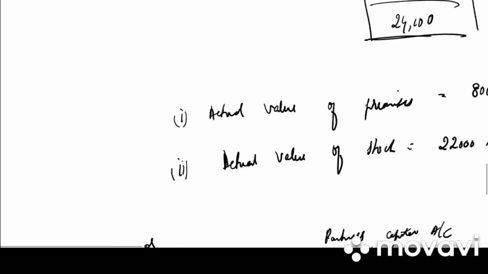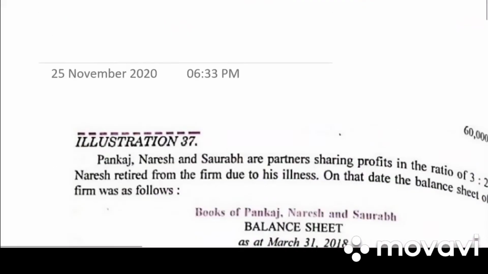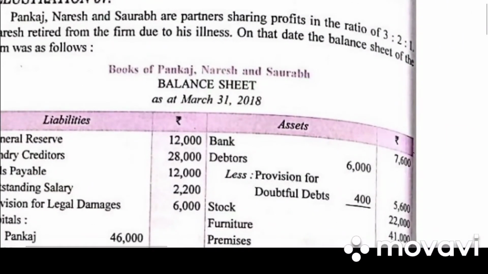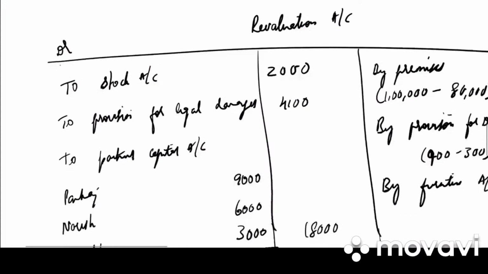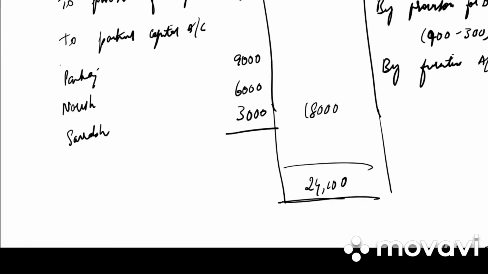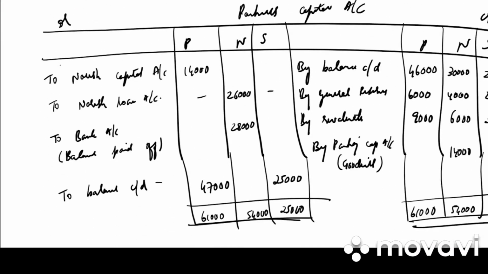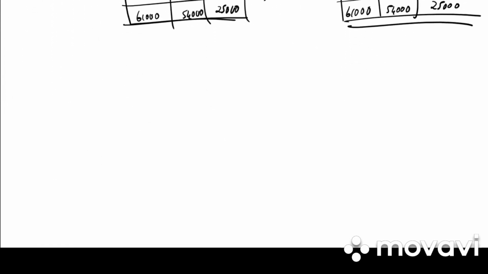Go to your balance sheet. In the balance sheet, we had only bank balance of 7,600. But total payment we need to do to Naresh is 28,000. So out of this 28,000, 7,600 is the balance we paid to Naresh, and the remaining 20,400 is a loan taken from the bank. You can write down a working note.